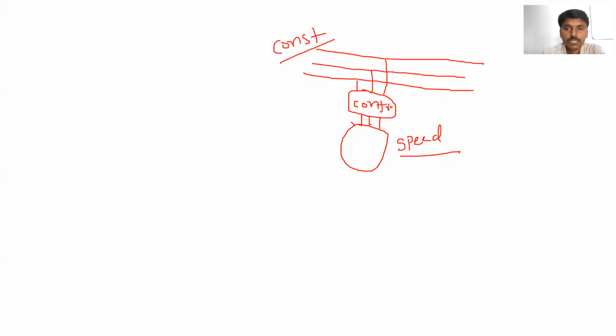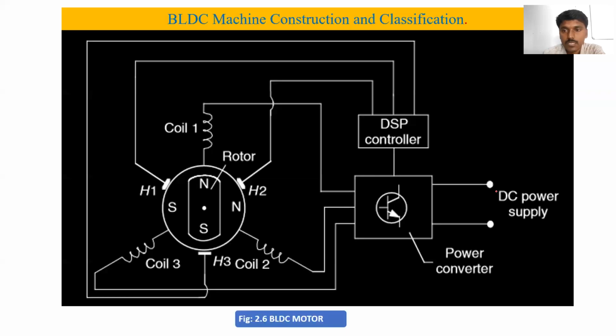What is the function of this regulator or controller? It will control the voltage, and this controlled voltage is given to the motor terminals. Whenever the voltage is controlled, the motor speed is also controlled. That's why we use a power electronic converter, maybe an inverter, converter or chopper, for controlling the speed of the motor. Your question is, why can we not use the direct AC supply to the motor? We can give it, but there is no chance to control the speed of the motor.